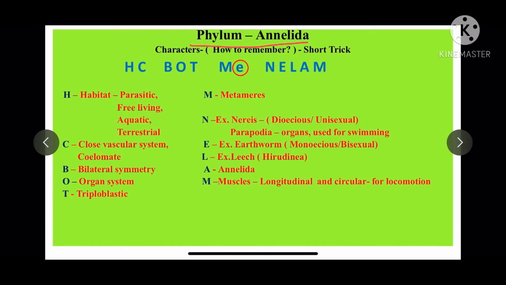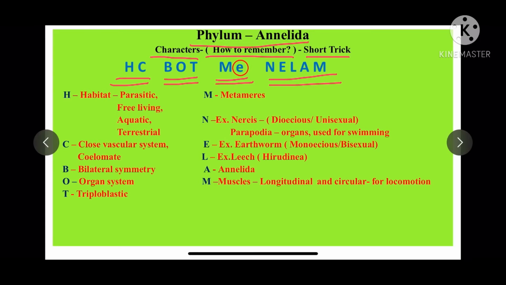Phylum Annelida, characters, how to remember. There are many characteristics of this phylum, but let us study a short trick with the help of which you can remember most of the characters. Now what is the sentence? HC boat में नीलम. You are going to remember this sentence, with the help of which you can remember most of the characteristics of this phylum.